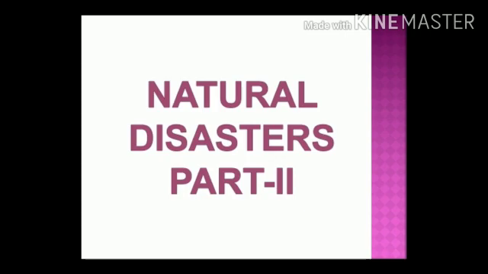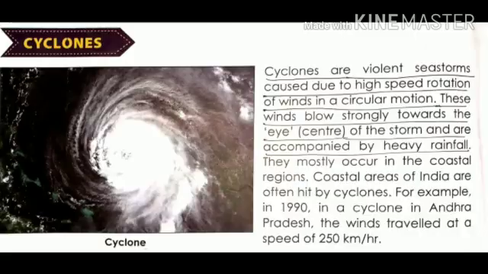First of all, let's learn about cyclones. Children, as we all know, very recently one of the natural disasters badly affected the northern part of Odisha and some part of West Bengal. Did you get it? If you are thinking about Amphan, then you are right, children. This type of natural disaster is called a cyclone. I will give you some more examples of cyclones: Phailin, Titli, Hudhud, super cyclone.